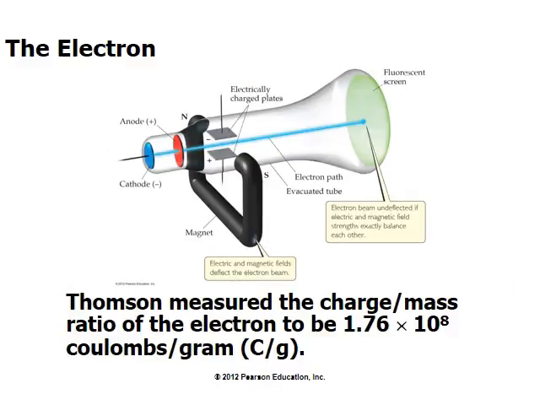Now, Thomson not only stopped in identifying negatively charged particles as electrons, he also found out the charge over mass ratio of an electron. So he got 1.76 times 10 to the power 8. Of course, he wanted to know charge as well as mass, but unfortunately he could not quite get that, so he just got the ratio. But that was very useful during his time.